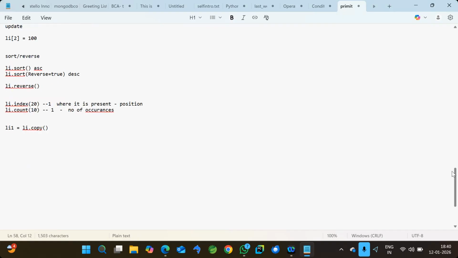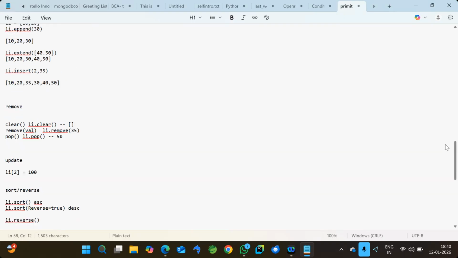So by this I'm stopping. Tomorrow we'll continue with practical examples on the list. Whatever methods and functions I covered, how to perform them and the different examples we have, all that we will cover using these functions in tomorrow's class. Today I just covered the different types of collections we have, the differences between them, and list functions. So examples on the list, and along with that tuple also we will cover tomorrow, because tuple doesn't have any inbuilt operations. Tuple is only used for storing and retrieval. That's it. You cannot do any operation. We just create the tuple and retrieve the data. That is enough. But anyway, tomorrow we'll continue with the other operations.